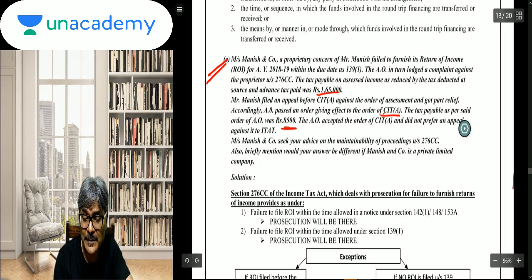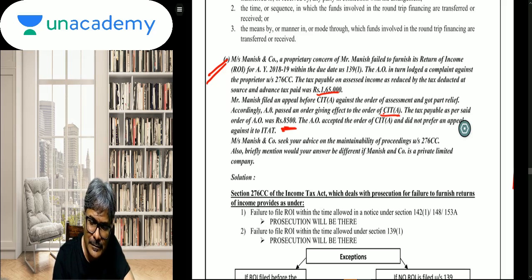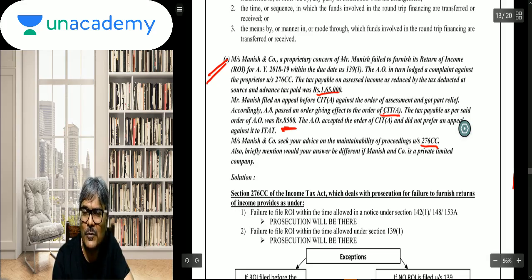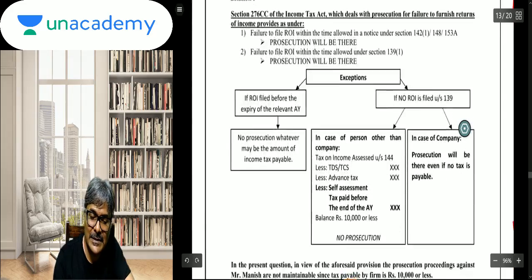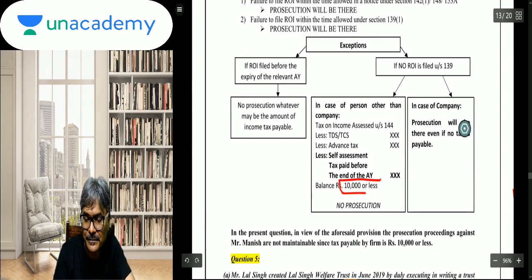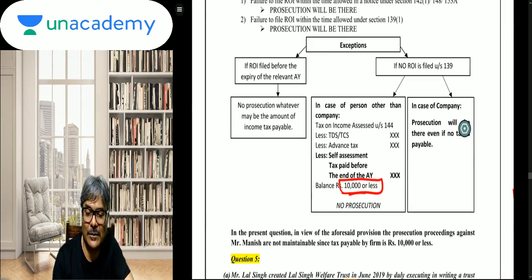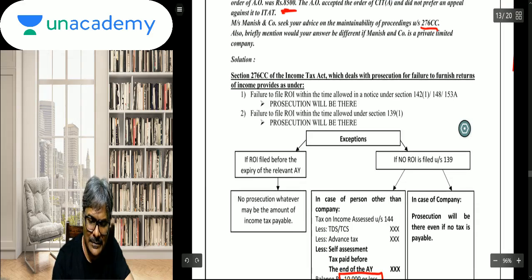Now, students, how much is the tax payable now? Only 8,500. The AO accepted the order of the CIT(A) and did not prefer an appeal against it to the ITAT. Messrs. Manish and Company seeks your advice on the maintainability of the prosecution. Students, what was that amendment? The amendment was this: earlier, prior to that, this was 3,000. Now, after the amendment, it has been increased to 10,000. You will say, sir, what exactly is it? Let's read the solution then.